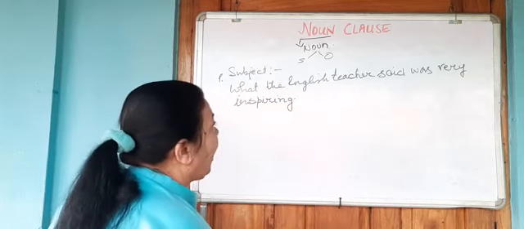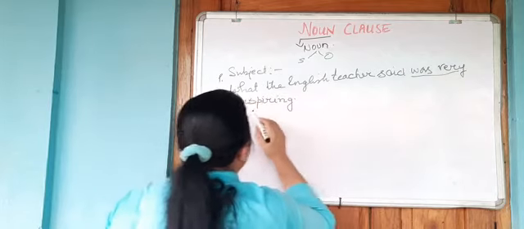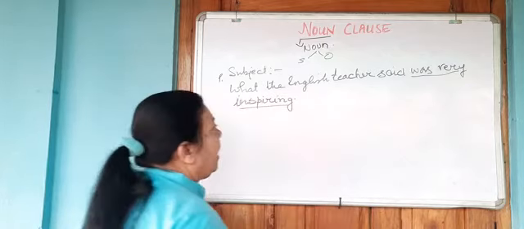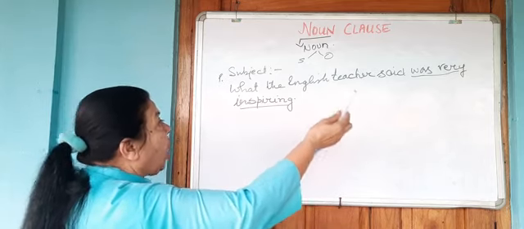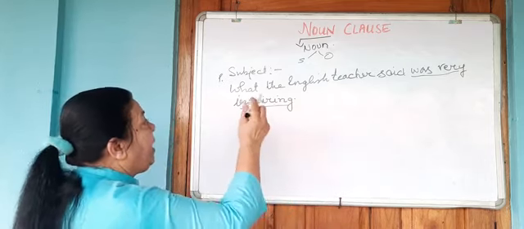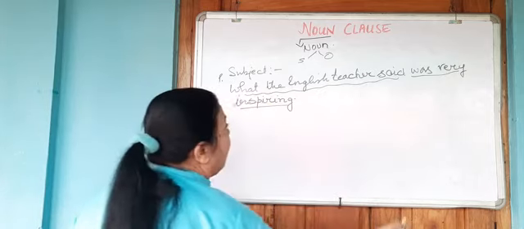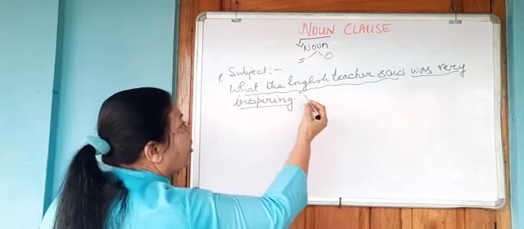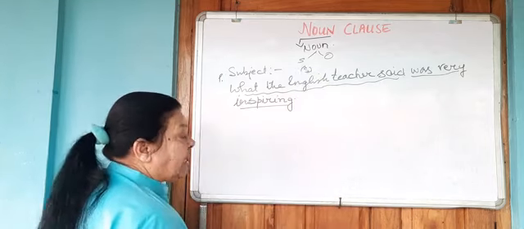Now, if you look at the sentence, was very inspiring is your main clause. Now, what was very inspiring? What the teacher said. Therefore, what the teacher said is doing the work of the subject.